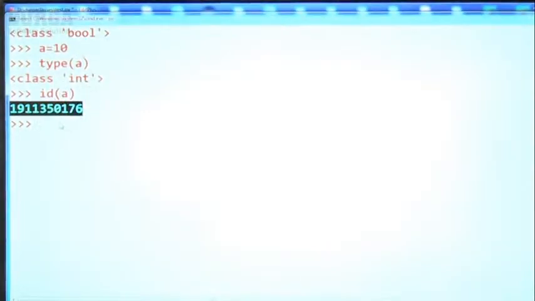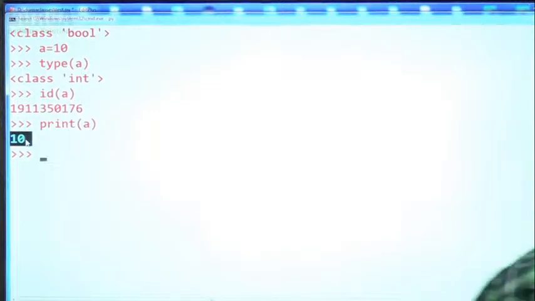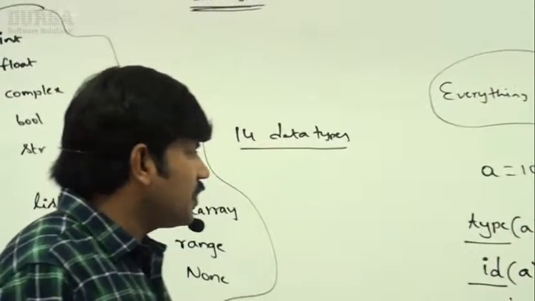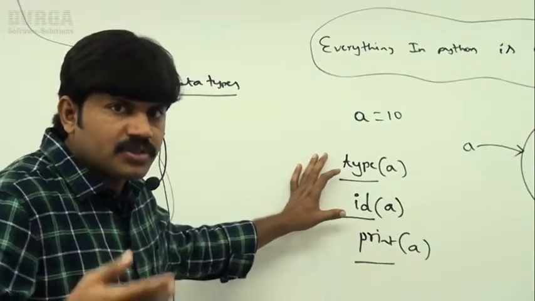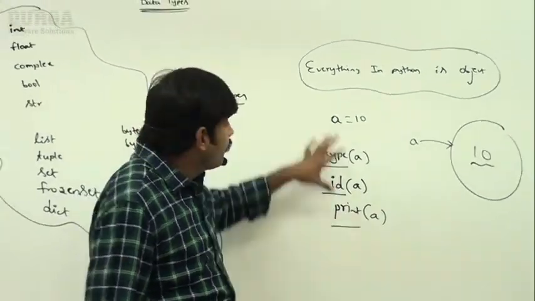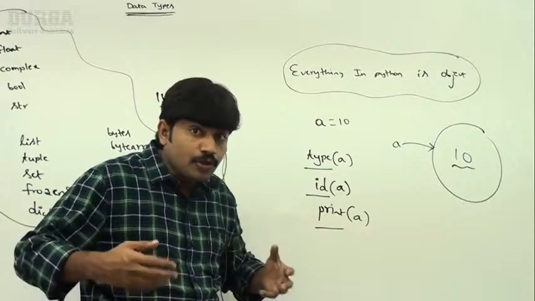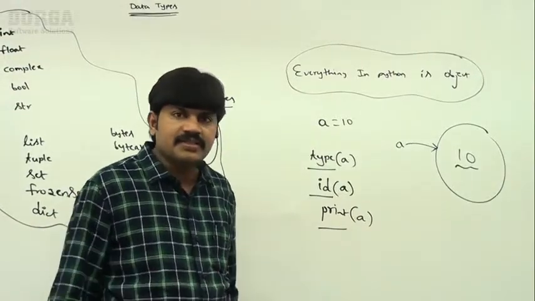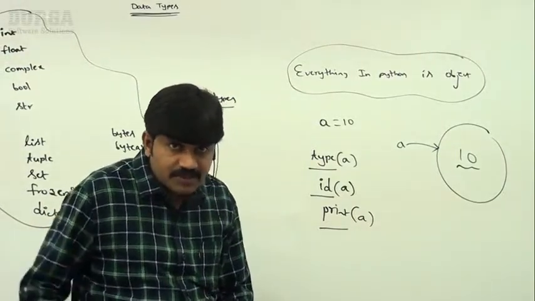Similarly, what is the print of a? What is the value of a? 10. So these three are Python's inbuilt functions most commonly used. Before starting our data types concept, if you have clarity about this, I can use it repeatedly in our next discussions. Clear up to this?